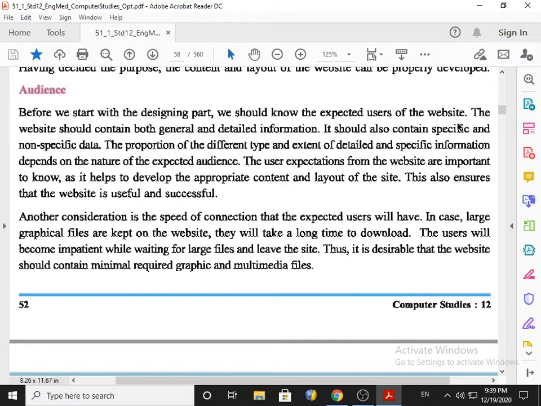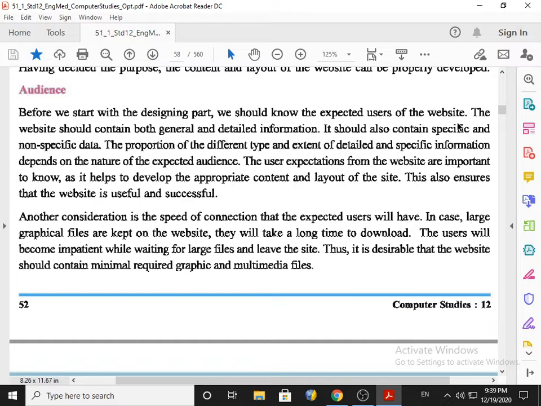So the website should contain both general and detailed information. It should also contain specific and non-specific data. The proportion of the different type and extent of detail and specific information depends on the nature of the expected audience.